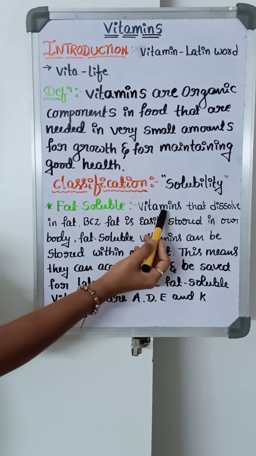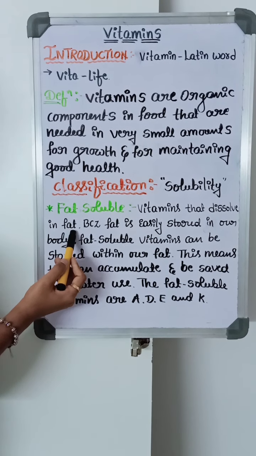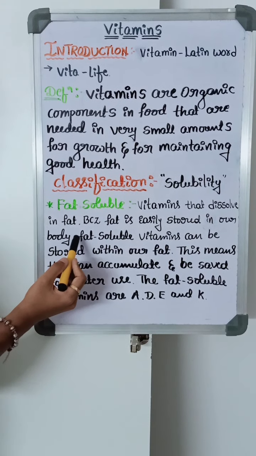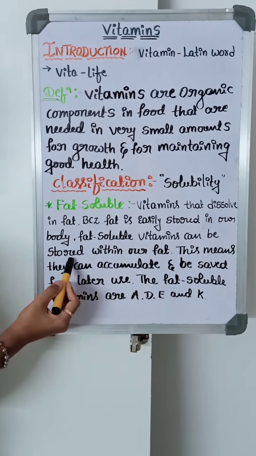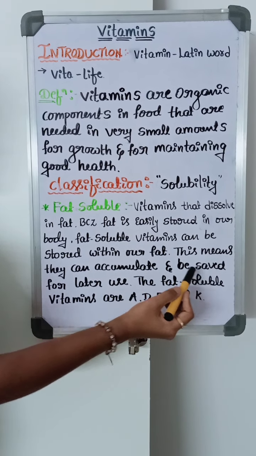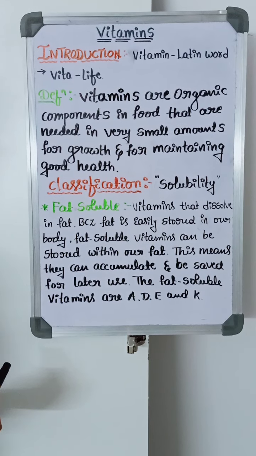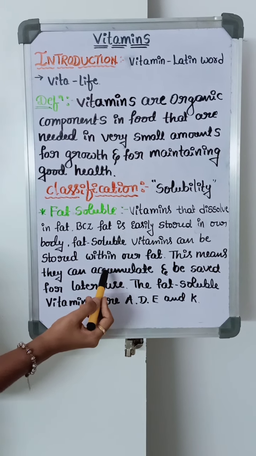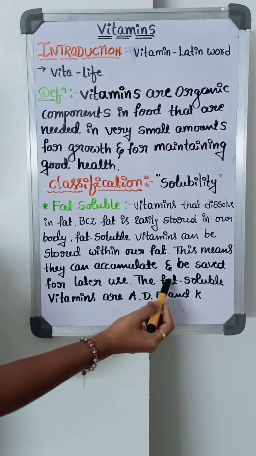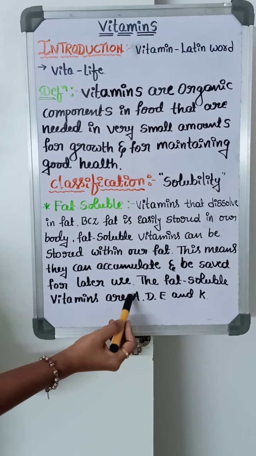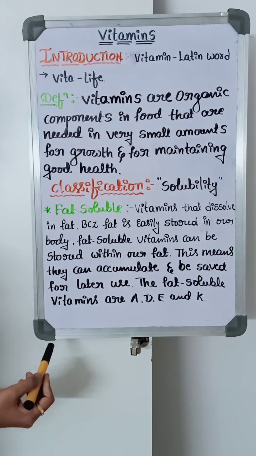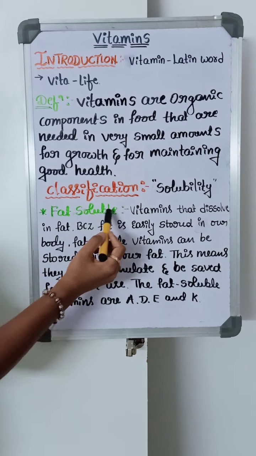Fat soluble vitamins dissolve in fat, because fat is easily stored in our body, and fat soluble vitamins can be stored within our fat. This means they can accumulate and be saved for later use. While we take fat soluble vitamins, they are stored and used later. The fat soluble vitamins are vitamin A, vitamin D, vitamin E and vitamin K.